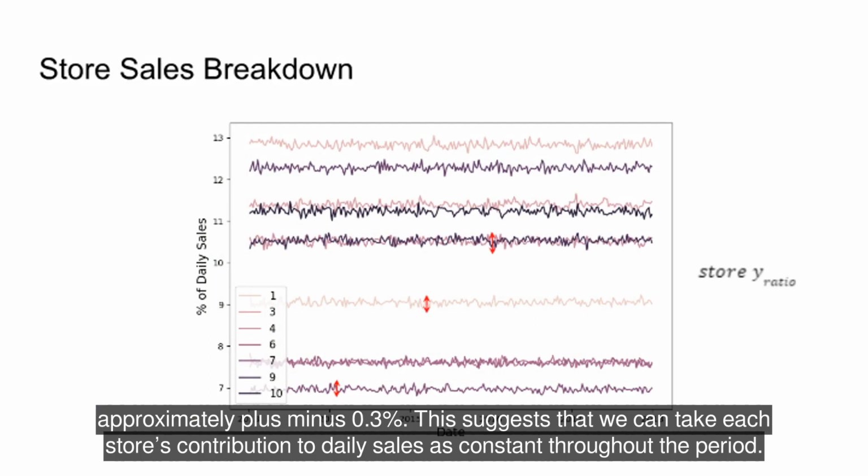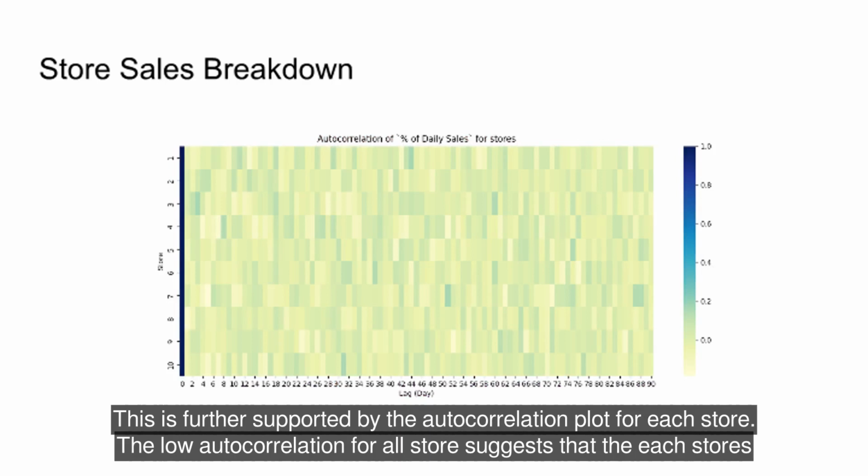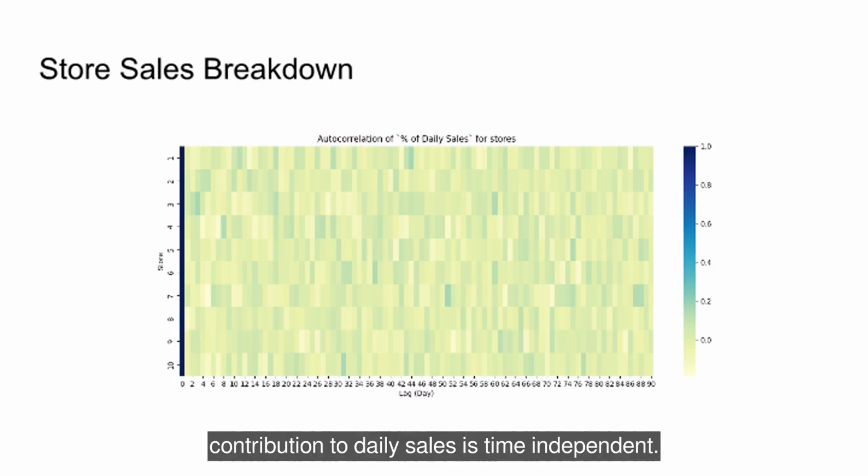This suggests that we can take each store's contribution to daily sales as constant throughout the period. This is further supported by the autocorrelation plot for each store. The low autocorrelation for all stores suggests that each store's contribution to daily sales is time independent.